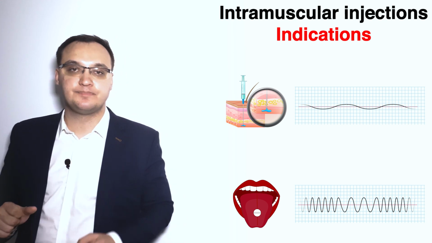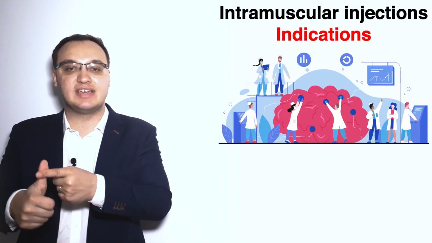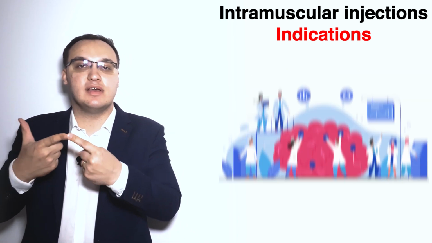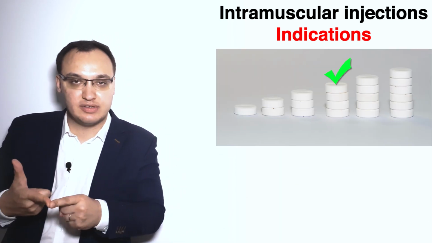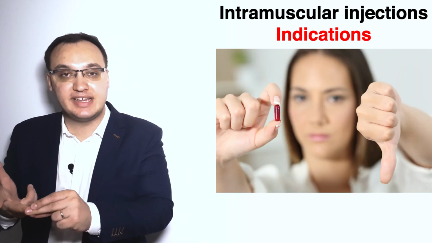So that's an advantage. So we have criteria, indications of intramuscular injections: please have a diagnosis, please have a stable level already reached with oral tablets, and if you have a bad compliance, that would be an indication.